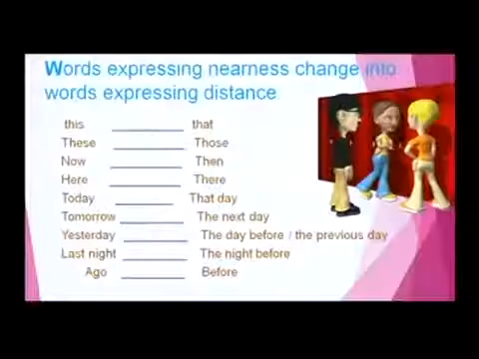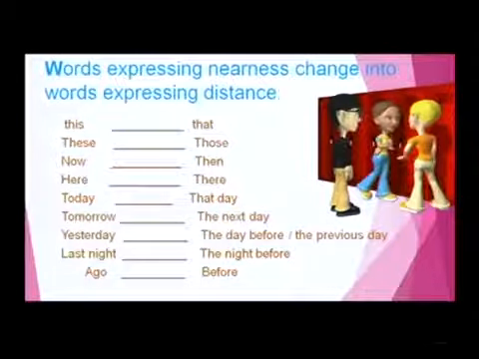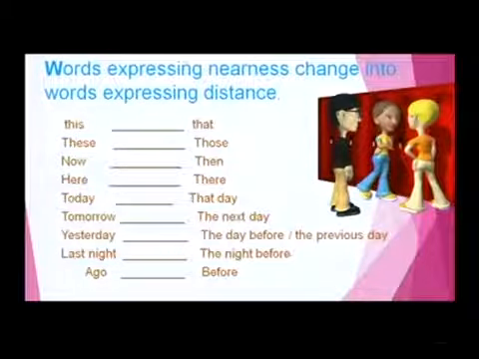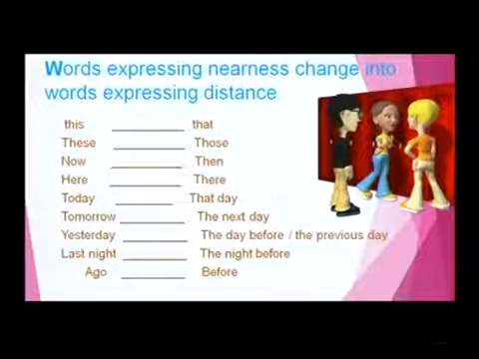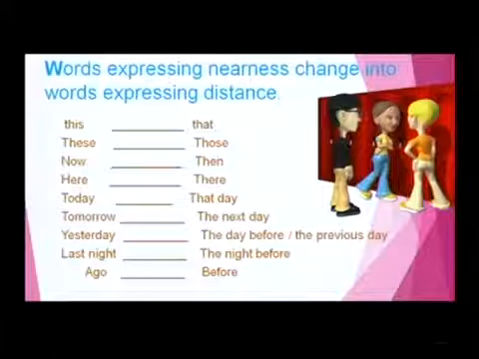Dear friends, and the second rule is the words which express nearness will change into the words which express distance while changing the statements from direct to indirect. So let us see some examples. This will become that, and these will become those, and now will become then, and here will become there, and today will become that day, and tomorrow will become the next day, and yesterday will become the day before or the previous day, and last night will become the night before, and ago will become before.